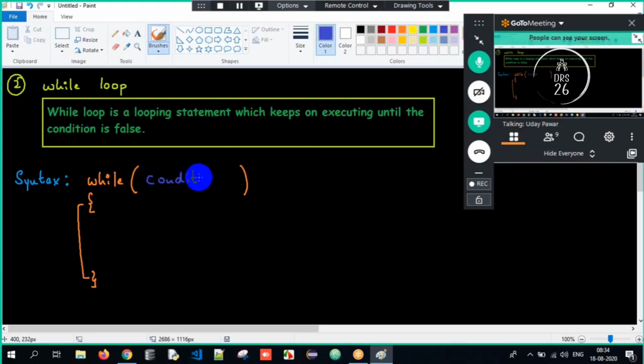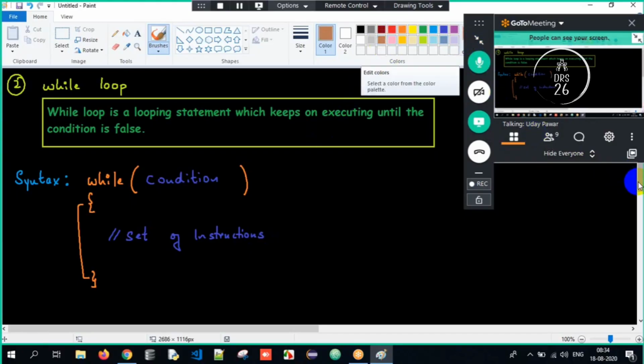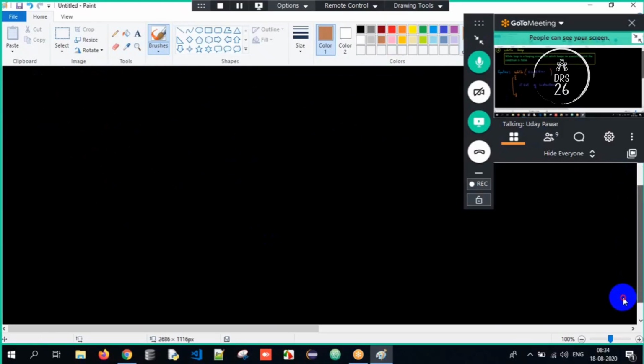Whatever set of instructions I have, I have to write within the curly braces. Clear? Now, sir, how can we execute and get to know it? I will let you know in a beautiful manner with an example.